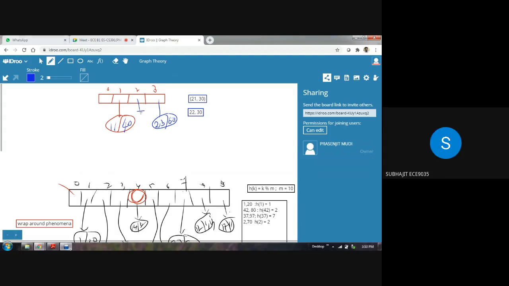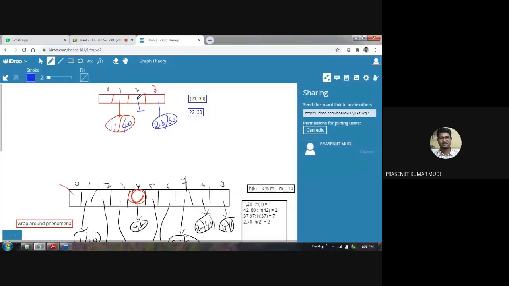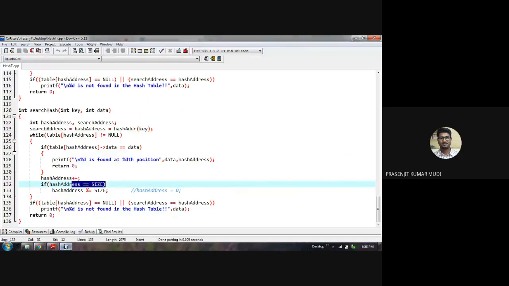Since it has not reached the last location, it checks the while: is the table hash address not equal to null? But it is actually pointing towards null. That means the condition of the while becomes false, so the while is terminated. So both these conditions are utilized.